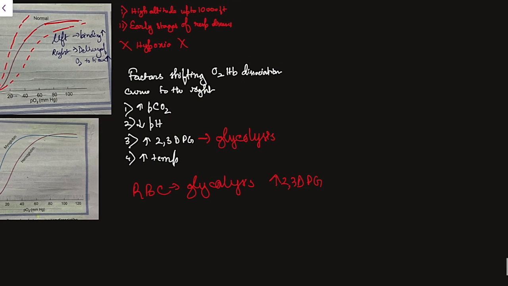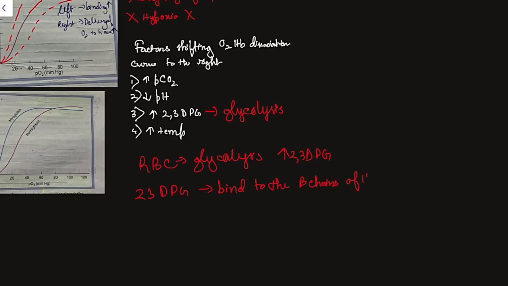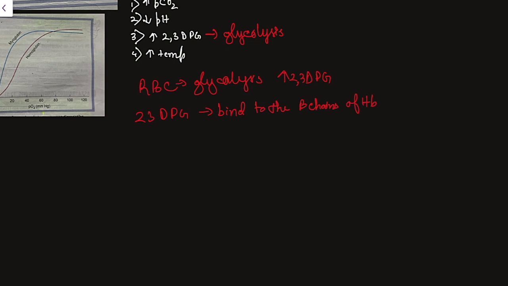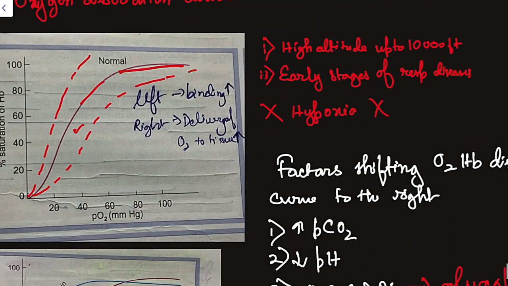This 2,3-DPG, which is abundant in RBC, will bind to the beta chains of hemoglobin. I am talking about adult hemoglobin, which contains two alpha chains and two beta chains. 2,3-DPG binds to the beta chain of hemoglobin, and this binding will decrease the affinity of hemoglobin toward O2. That means O2 will bind less to hemoglobin. So the O2 dissociation curve will shift towards the right, and the tissue will have more delivery of oxygen.